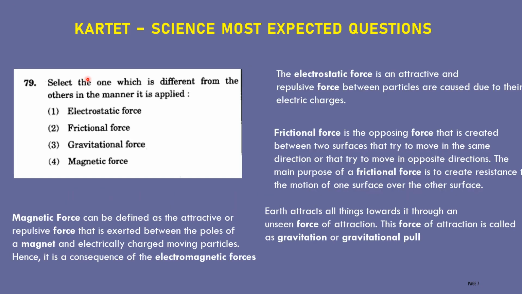Next question. Select the one which is different from the other in the manner it is applied. First one electrostatic force, second one frictional force, third one gravitational force, fourth one magnetic force. Let us discuss in detail what is meant by electrostatic force. The electrostatic force is an attractive or repulsive force between particles caused due to their electric charges. This is the force that exists between the attraction or repulsion of any two electrically charged bodies.